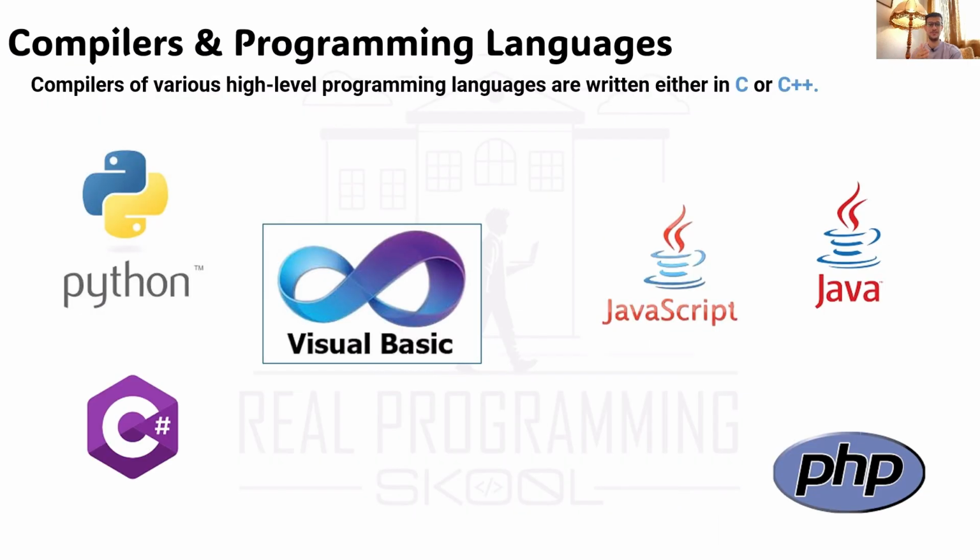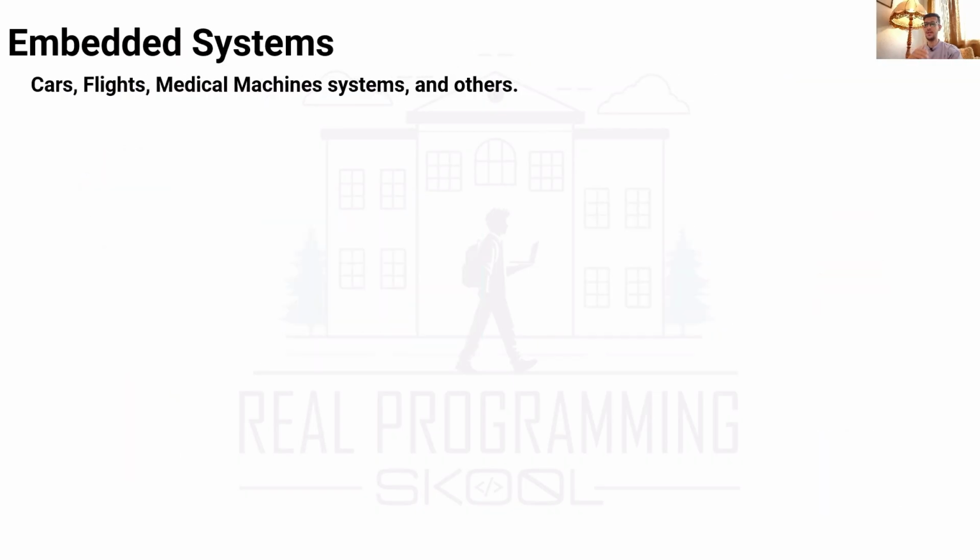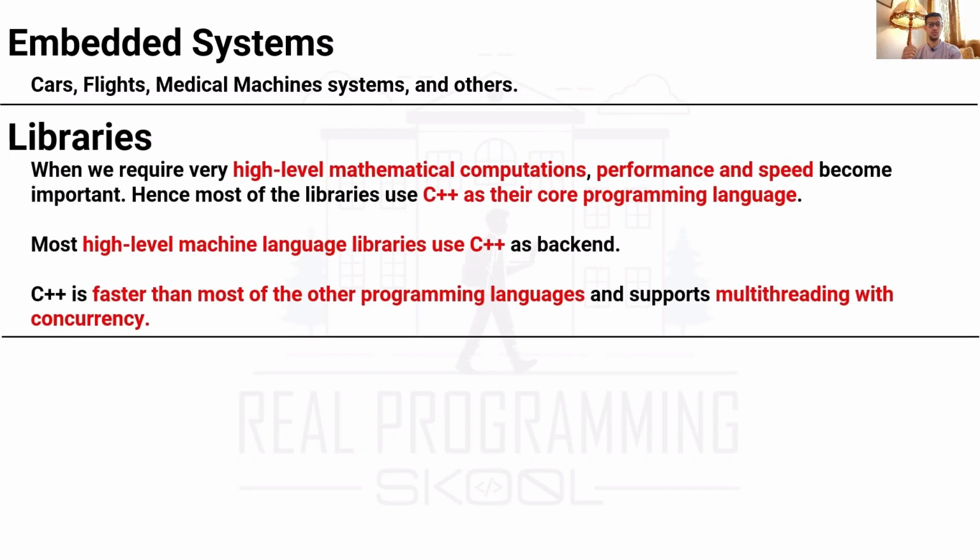Compilers and programming languages too, like Python was written in C++. Visual Basic, also Java, JavaScript, PHP, and C#, all of these programming languages are written in either C or C++, right? Embedded systems, as you say, cars, flights, medical machine systems, and others are also built using C++. Libraries, when we require very high level mathematical computations, performance and speed become important, hence most of the libraries use C++ as their core programming language.